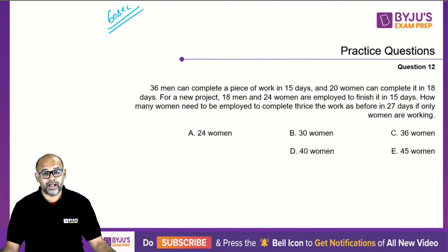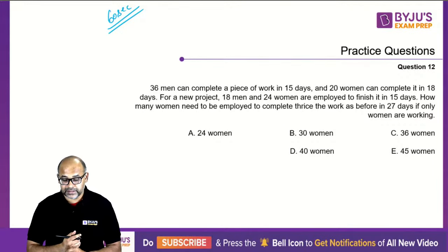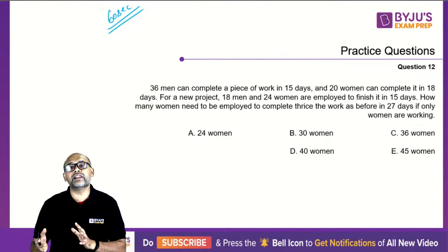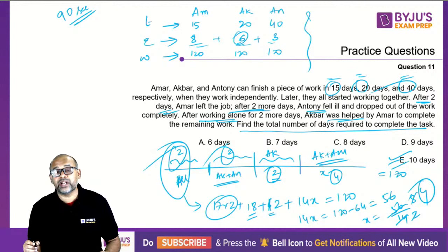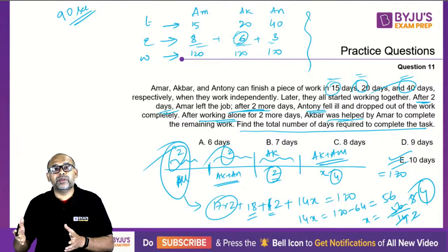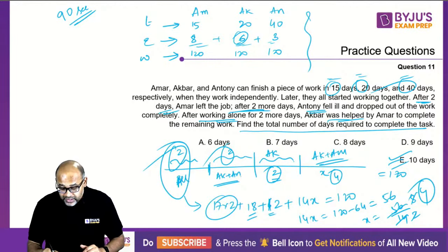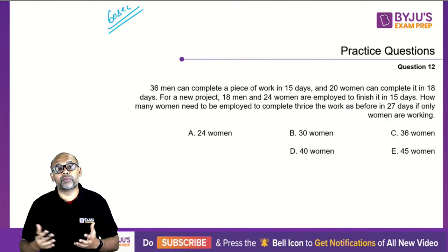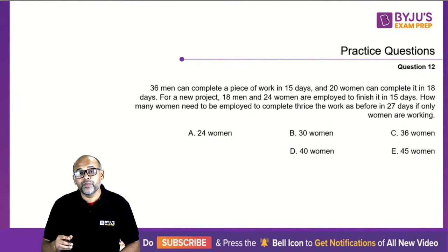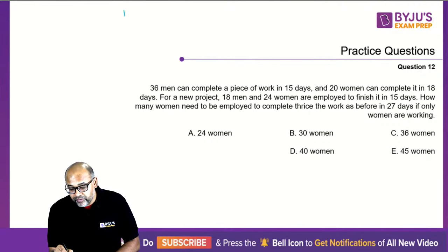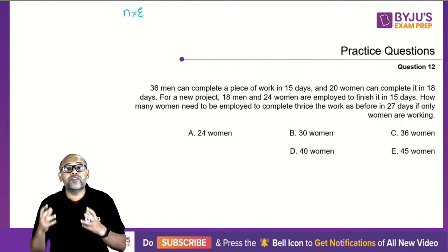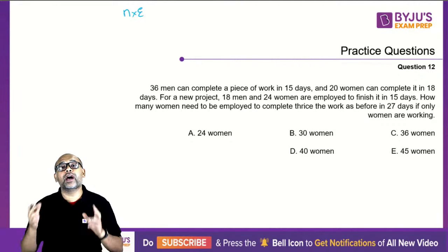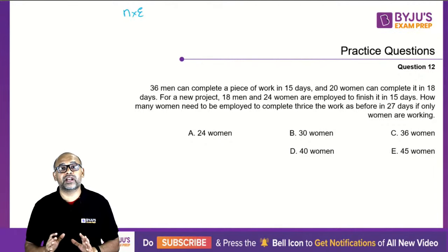All right, time up. Again, I did not get any answers. So this is slightly different from the previous question. In the previous question we had individuals, like pipe A, pipe B, person A, person B, and so forth. This is where we are talking about a group of people working. So when you're dealing with a group of people, the idea you're going to use is number of men into efficiency of each person. Whenever you're dealing with a group of people, you will take the efficiency to be the same for all unless mentioned otherwise in the question.